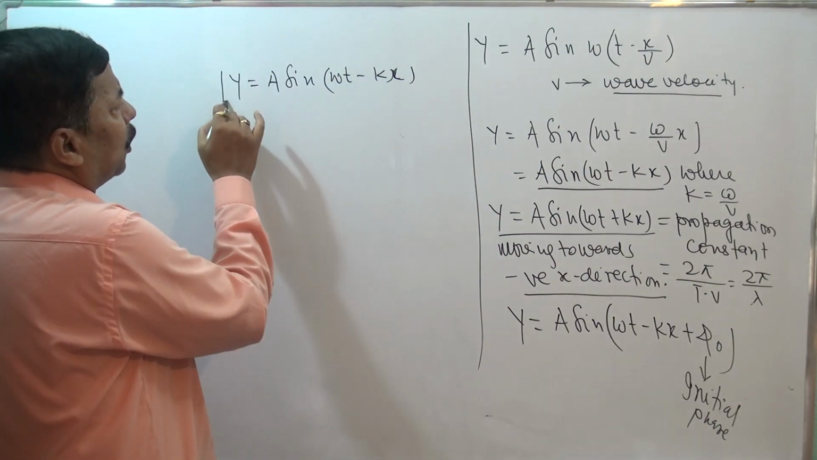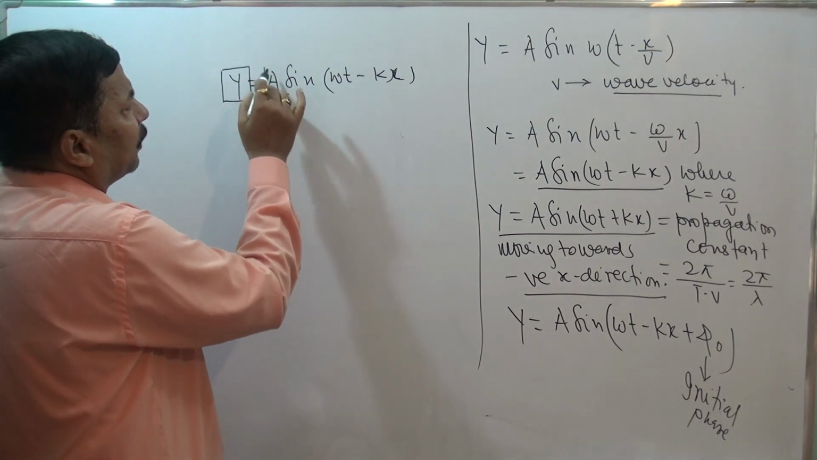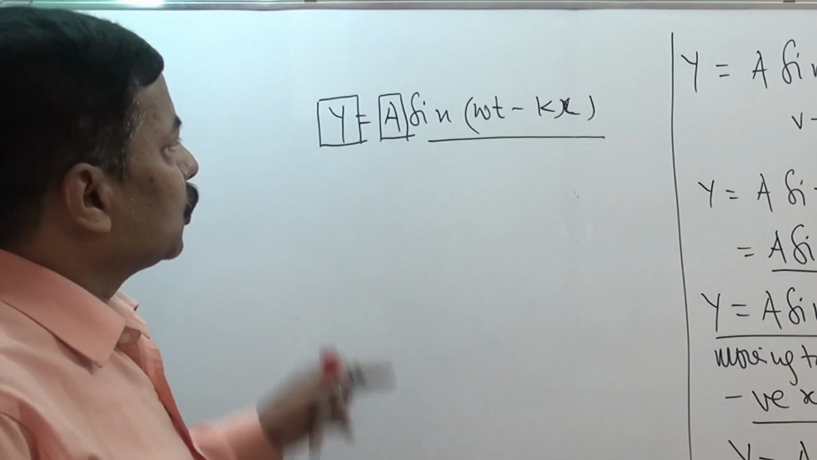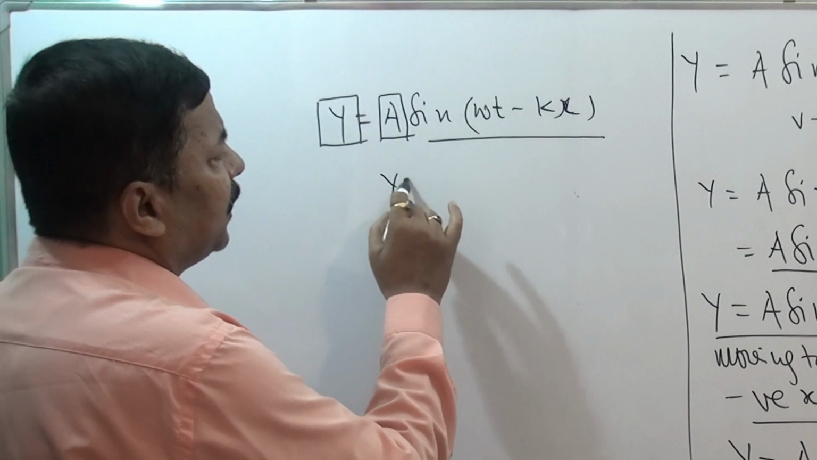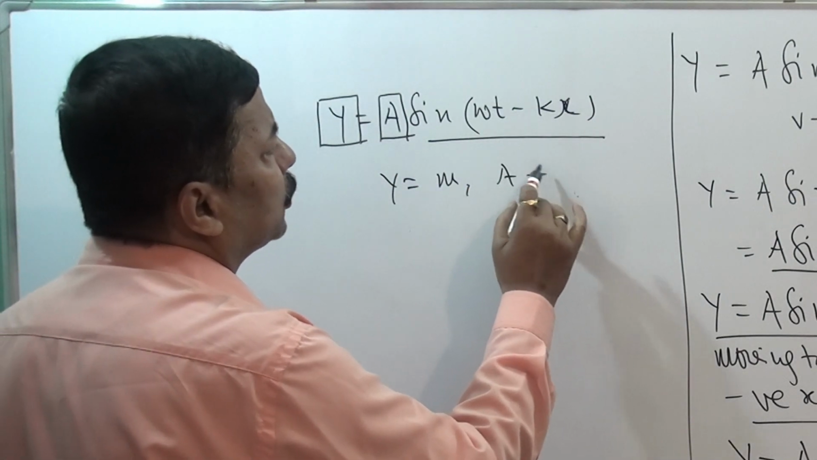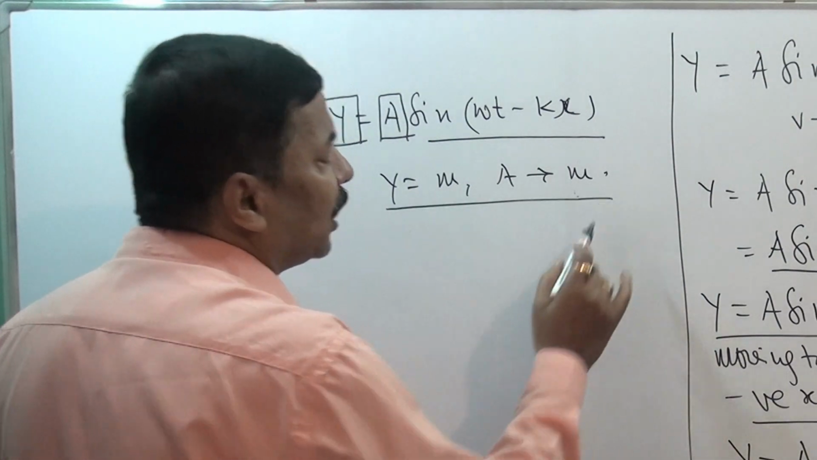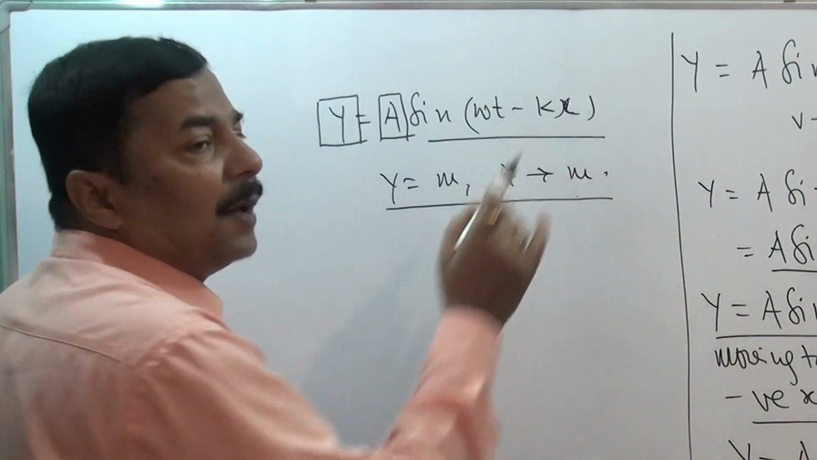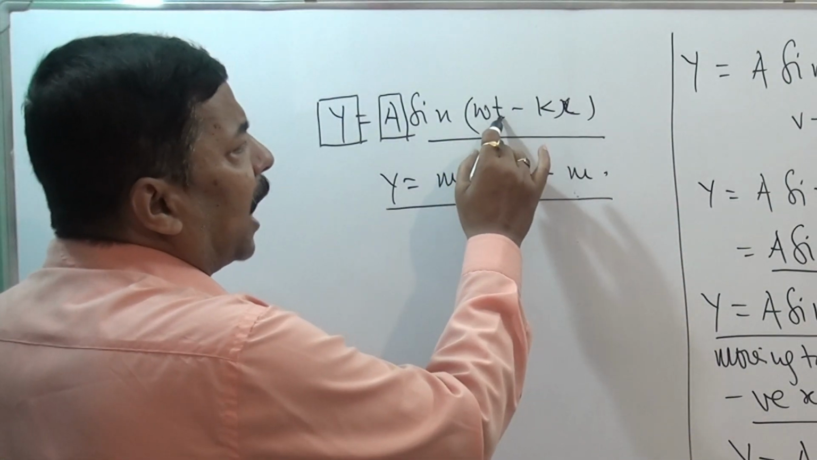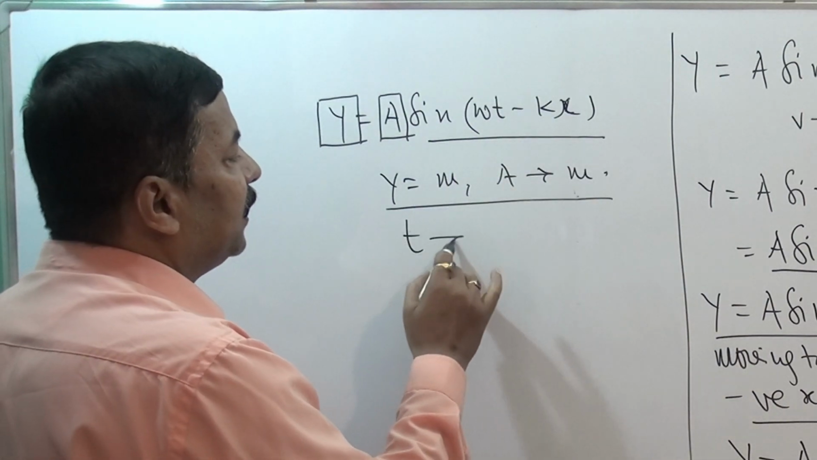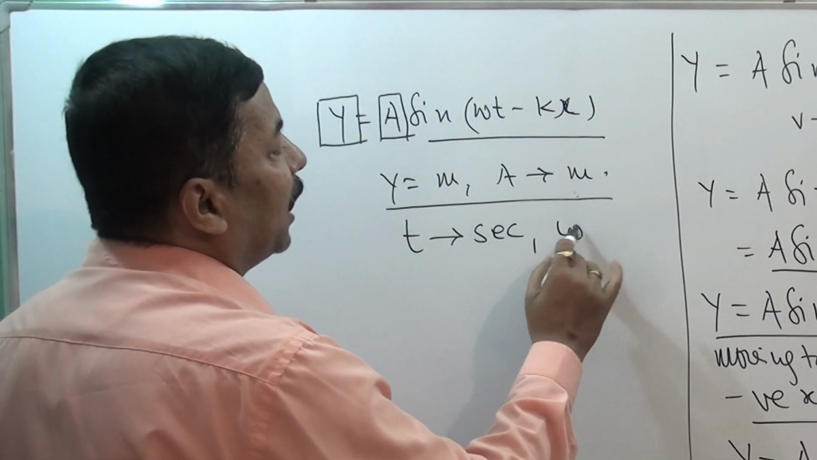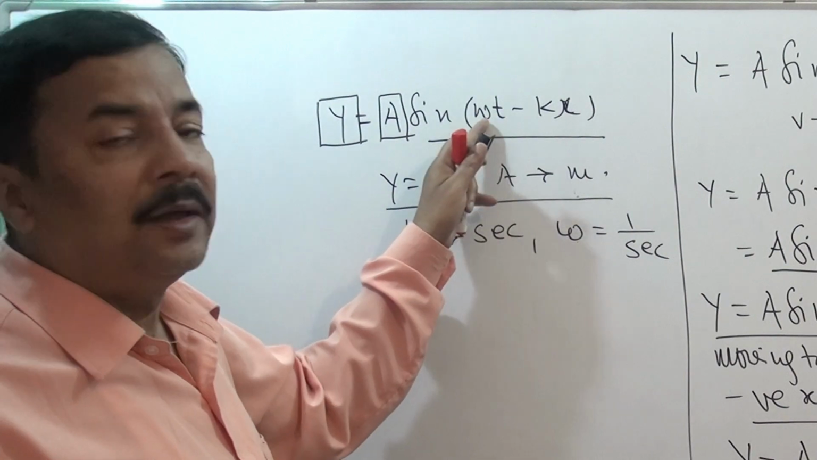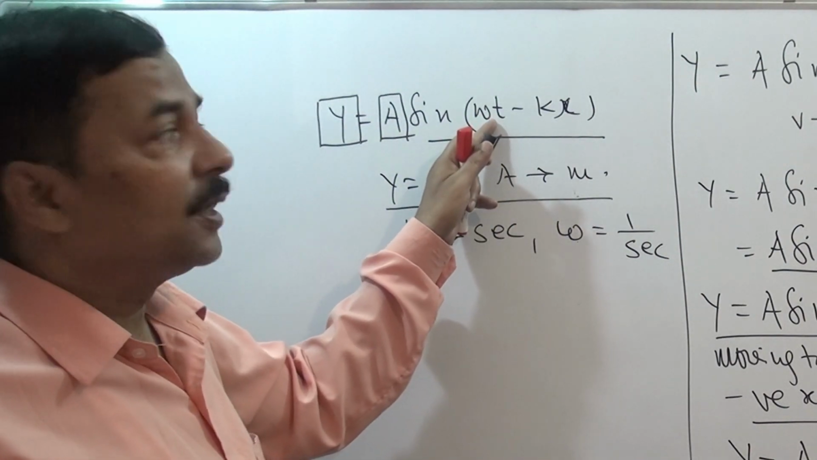What should be the unit of y? That should be the unit of A. Why? Because the sine term is a dimensionless quantity. So if y is in meter, A should also be in meter. This is the main thing. The second thing is that this quantity should be dimensionless. So if the unit of t we are taking is second, then omega should be 1 by second. Why should omega be 1 by second? Because second and 1 by second will cancel and it will become dimensionless.